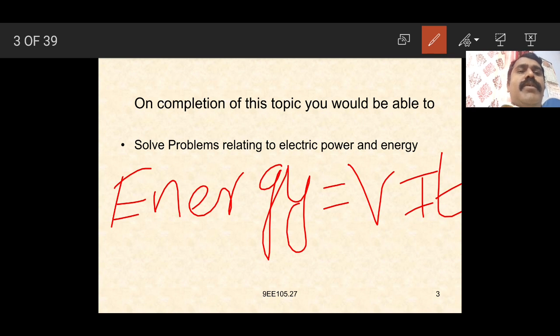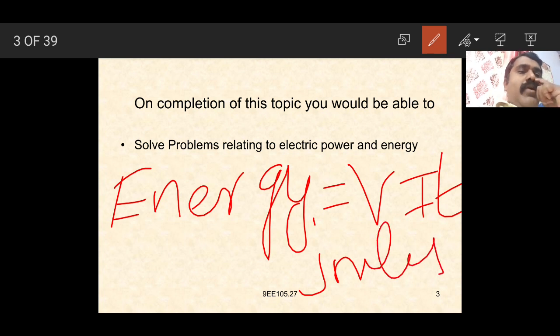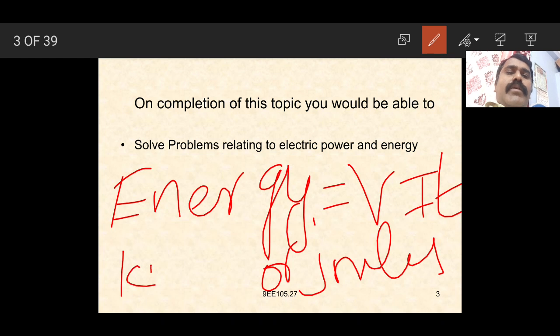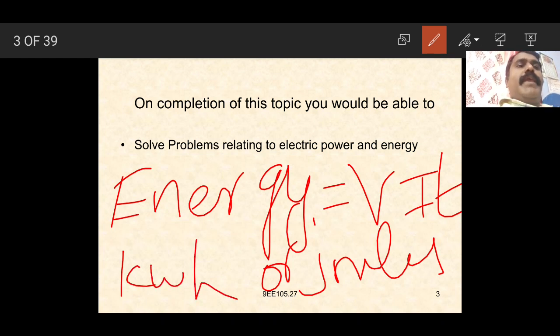The entire amount of work done in an electrical circuit is called electrical energy, and in mechanical systems it is mechanical energy, measured in joules or kilowatt hour, kWh.